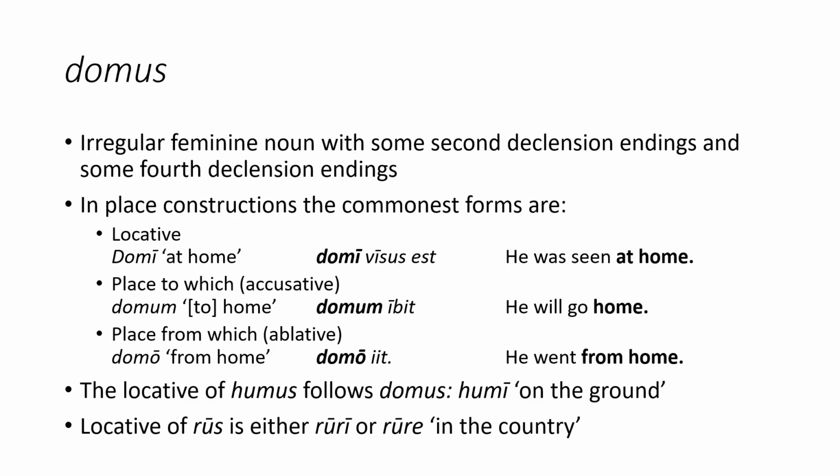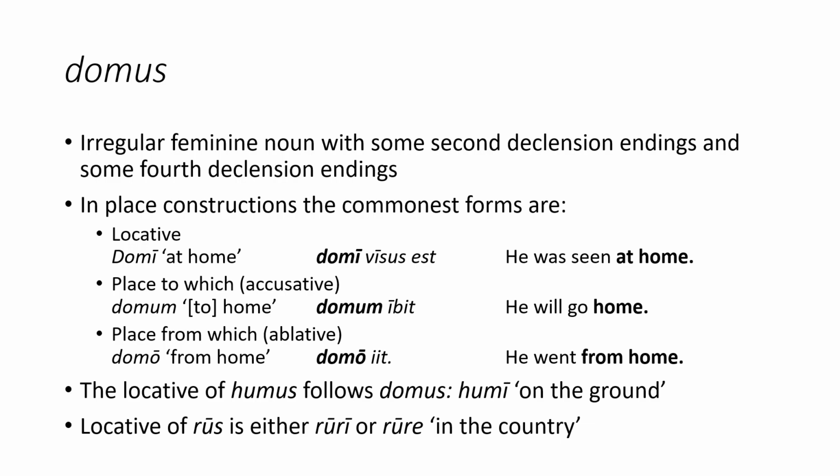Let's quickly look at domus, and in conjunction with it, other special nouns, humus and rus. Domus is an irregular feminine noun with some second declension endings and some fourth declension endings. In place constructions, it has the following forms. The locative is domi, which is translated as at home. We can see this in use in the sentence domi visus est, he was seen at home.